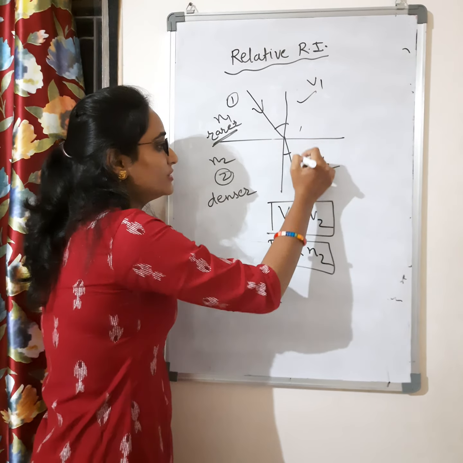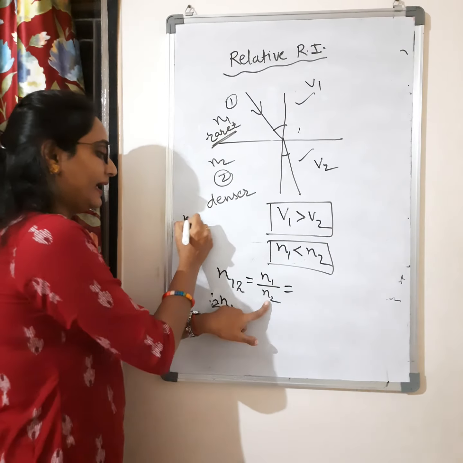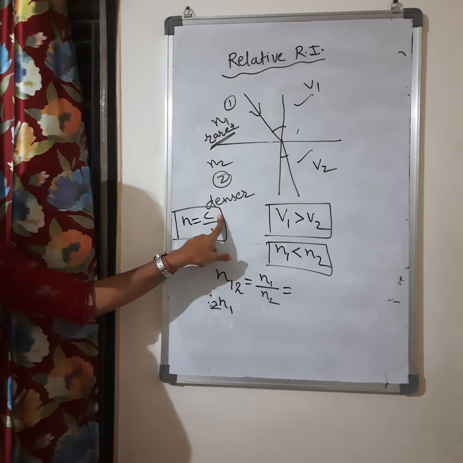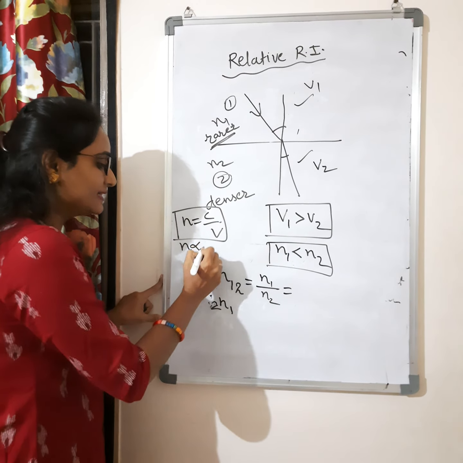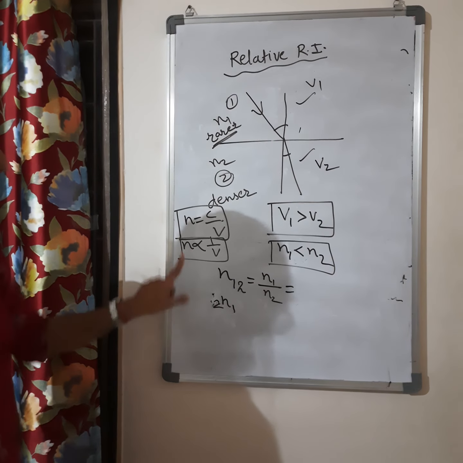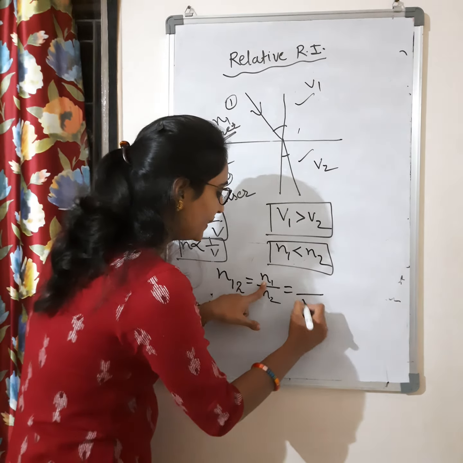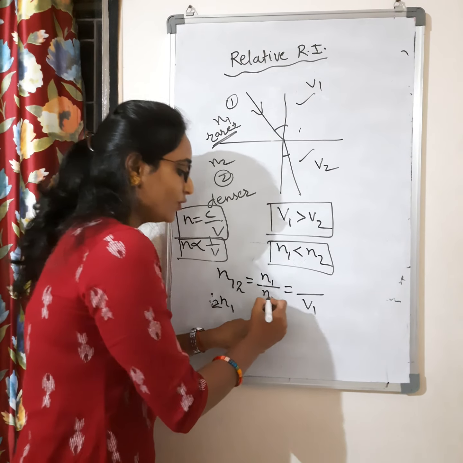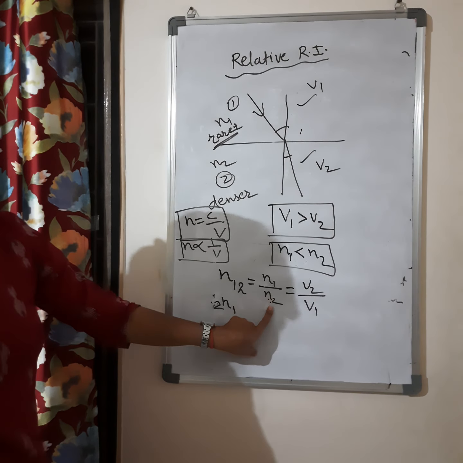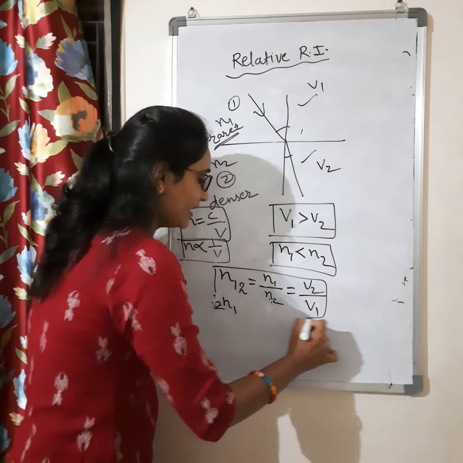If you go with velocities, in the concept of velocity, how will you go? You know, N is equal to C by V. We have a formula: N is equal to C by V. The value of C is constant. That means N is inversely proportional to the velocity of light in that medium. If N1 is in the numerator, V1 should be in the denominator. For N2 in the denominator, V2 will be in the numerator, right? Because they are inversely proportional.